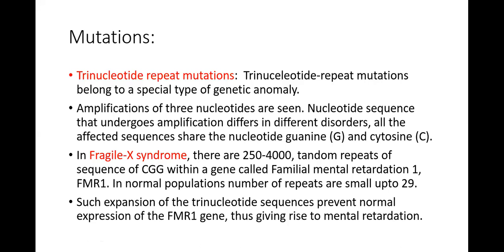So normally there are only 29 repeats of CGG in a normal individual in the FMR1 gene. But if it leads to a syndrome, which is known as Fragile X syndrome, the tandem repeats are so many that they become 250 to 4,000, leading to severe mental retardation. Such expansion of the trinucleotide sequence prevents normal expression of the FMR1 gene, thus giving rise to mental retardation. I hope this is clear.